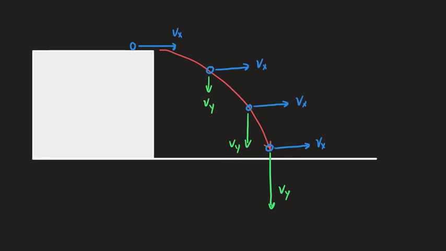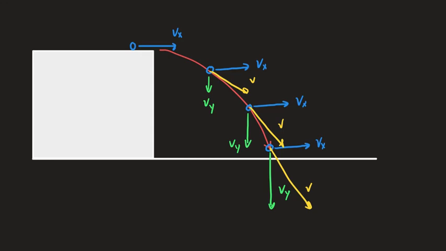Now, truthfully, the object has one velocity, the resultant. We're breaking it up into components, but at any one time, the object has one velocity. We study the components because that's where gravity is acting, on one component and not another. But it always has some resultant velocity, something we'll just call v. And that's clearly getting to be a bigger and bigger number all the time. But the horizontal part isn't changing. It's the vertical part that's changing.